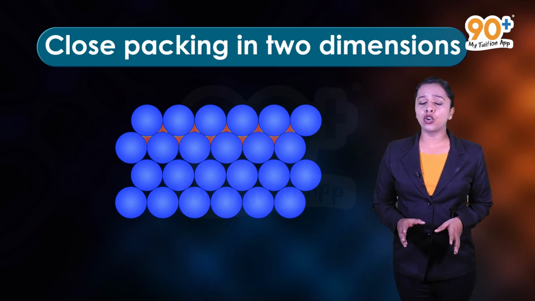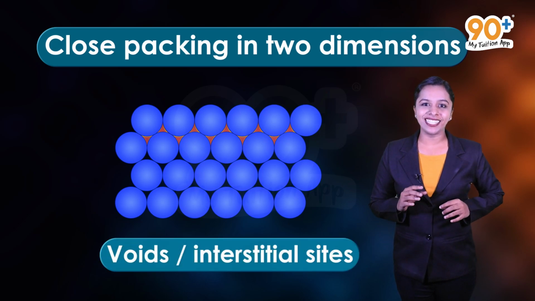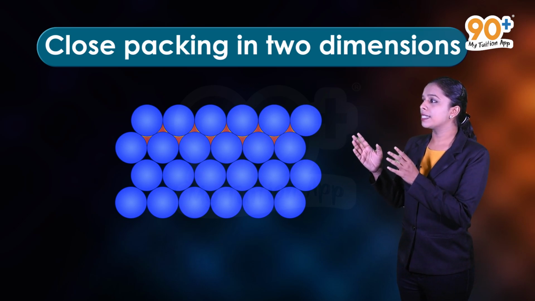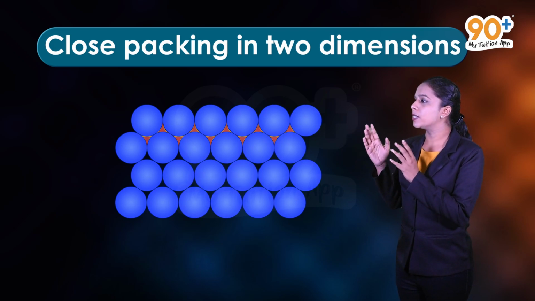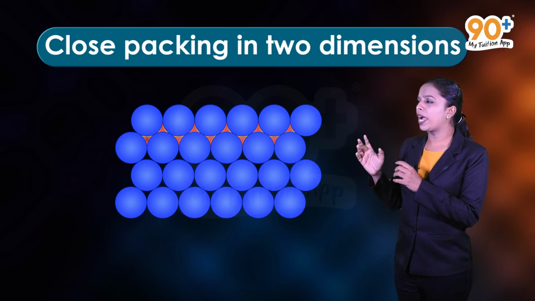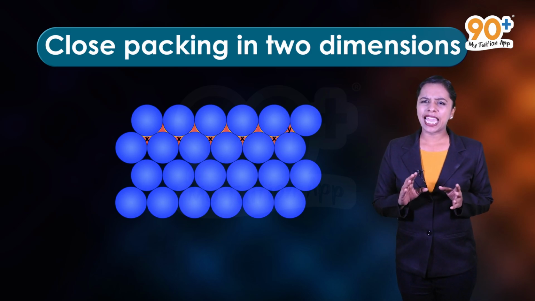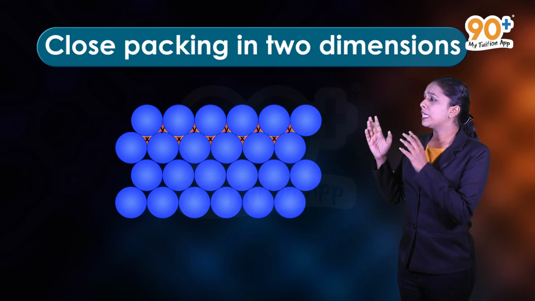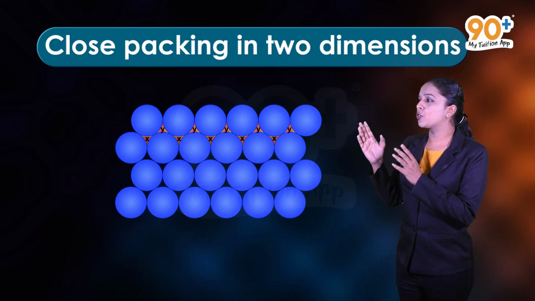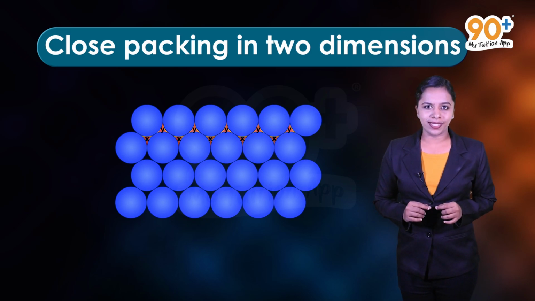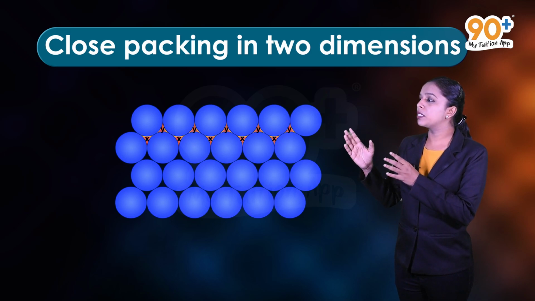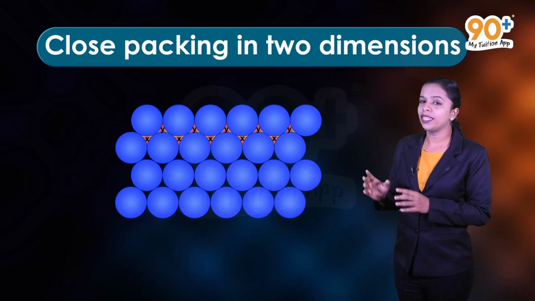These vacant spaces are called voids or interstitial sites. Here, in this figure, the empty spaces are seen as curved triangular spaces. And these spaces between the spheres can be divided into 2 kinds, that is X and Y. The spaces marked X are the ones in which the apex of the triangles are pointing downwards, while the spaces marked Y are the ones in which the apex of the triangles are pointing upwards.